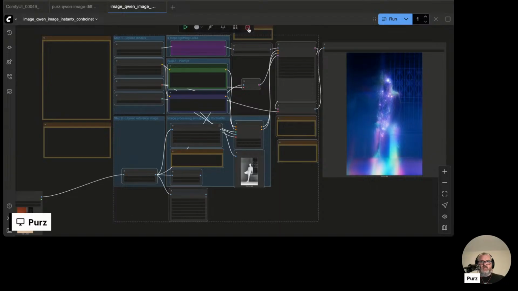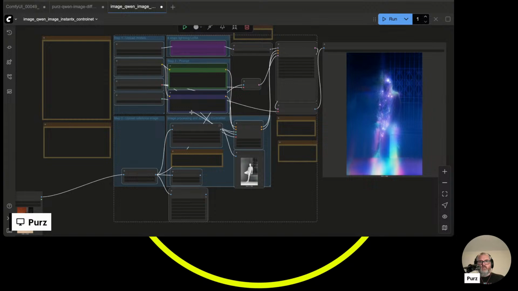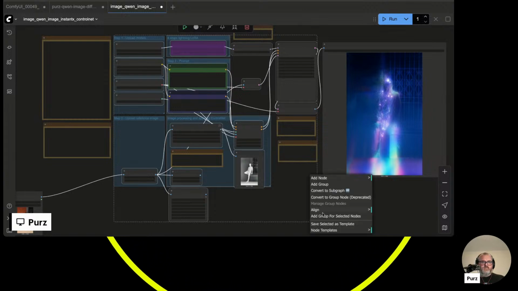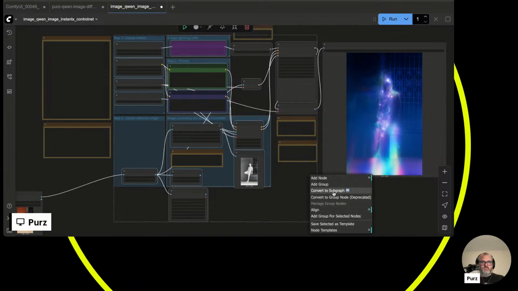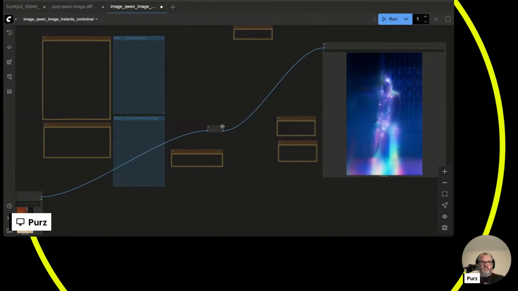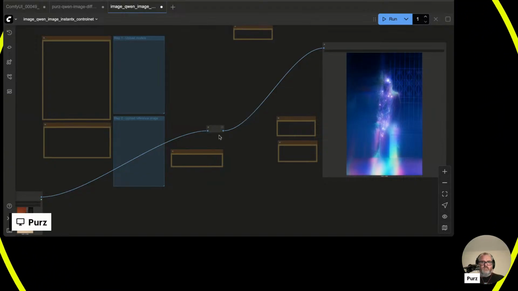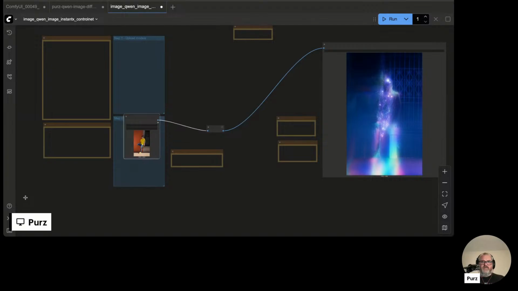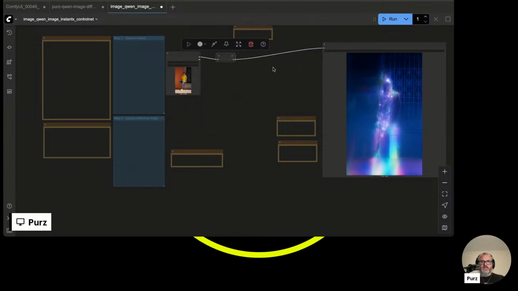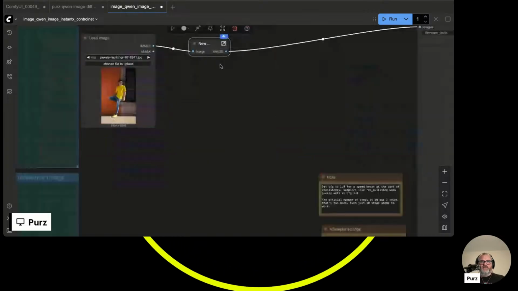I'm going to let go of the notes. We don't really need those. And we're going to turn this into a subgraph. So now we have our image, we have our workflow, and we have the output. So let's look at our subgraph here.